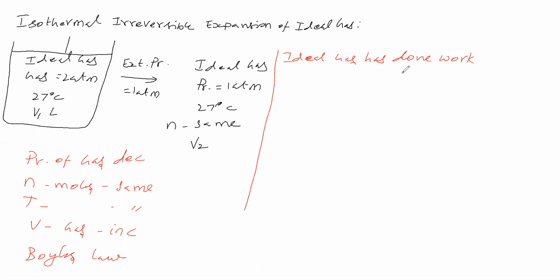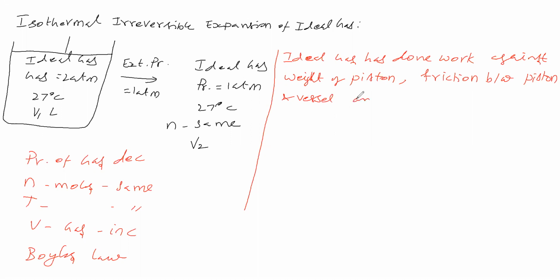So the ideal gas has done work against what? Against the weight of the piston, then friction between the piston and the vessel, and then the external.